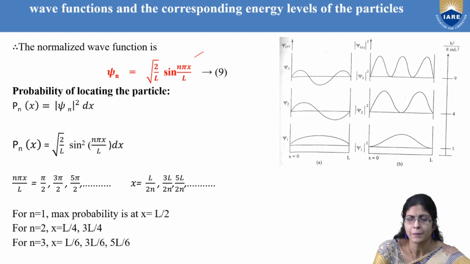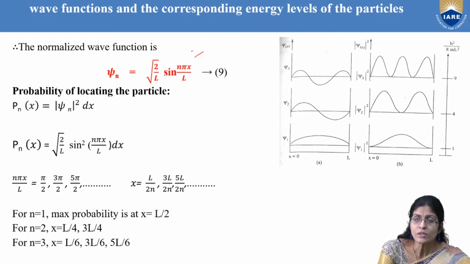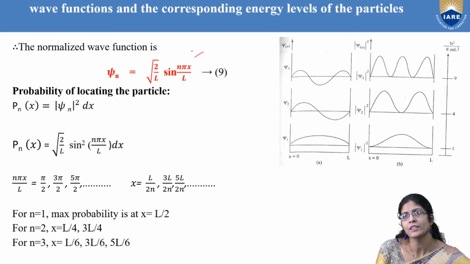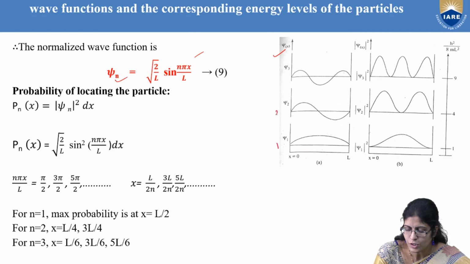You may ask, what is so great, ma'am? Yes, if you substitute for different values of n, you can get different values of psi. So you can describe the behavior by taking psi for different values of 1, 2, and 3. See here, there is maximum and on either sides it is nullified.